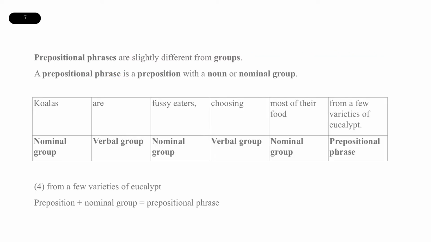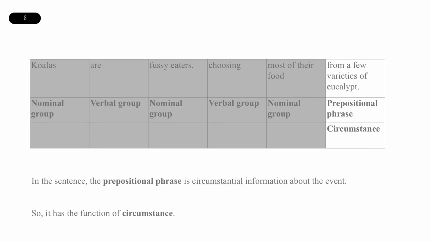Prepositional phrases are slightly different from groups. A prepositional phrase is a preposition with a noun or nominal group. In this example, from a few varieties of eucalypt is the prepositional phrase. In the sentence, the prepositional phrase is circumstantial information about the event. So it has the function of circumstance.